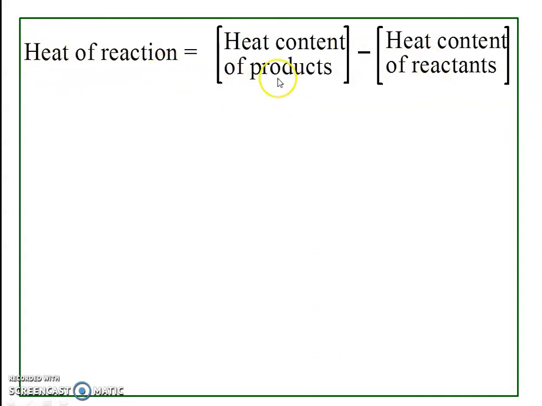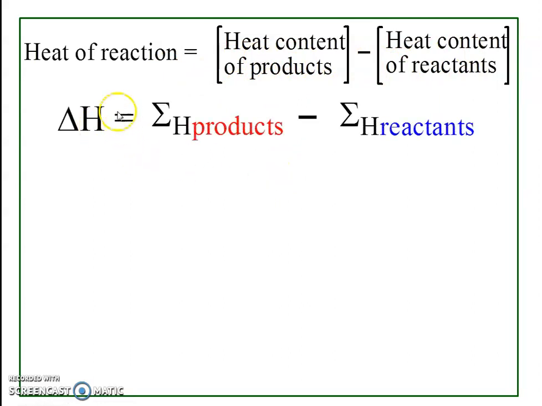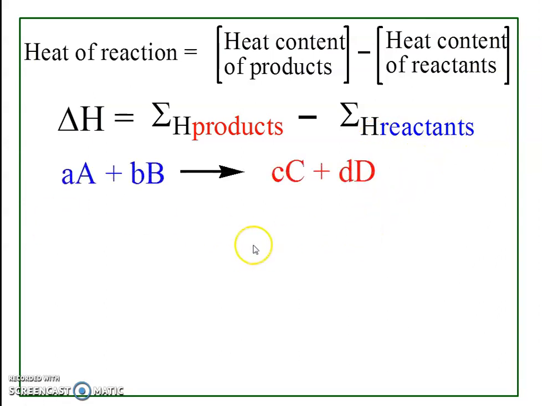and therefore heat of reaction is equal to heat content of products minus heat content of reactants, or heat of reaction, represented by delta H, is equal to the sum of enthalpies of products minus the sum of enthalpies of reactants. Now consider the general chemical reaction. a moles of A reacts with b moles of B giving c moles of C and d moles of D. Here capital A and B are the reactants, capital C and D are the products, and small a, b, c, d are the coefficients, that is, the number of moles of respective reactants and products.